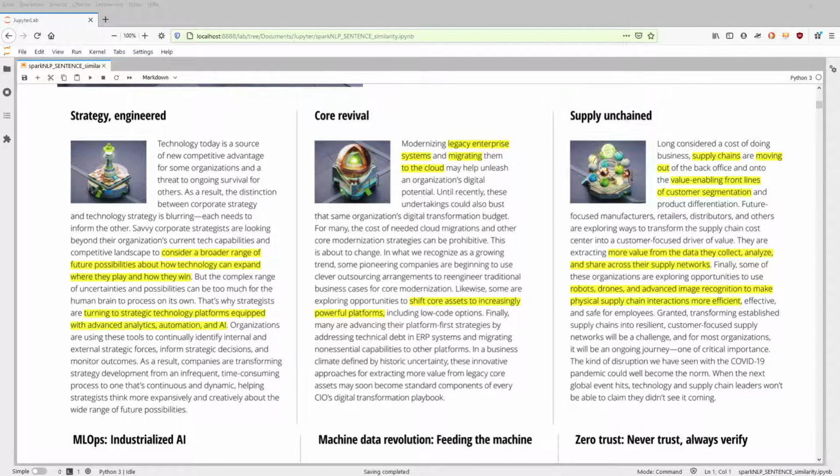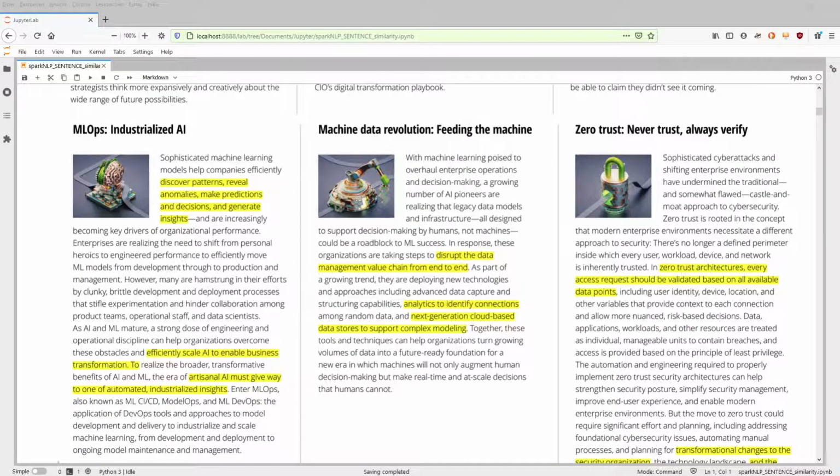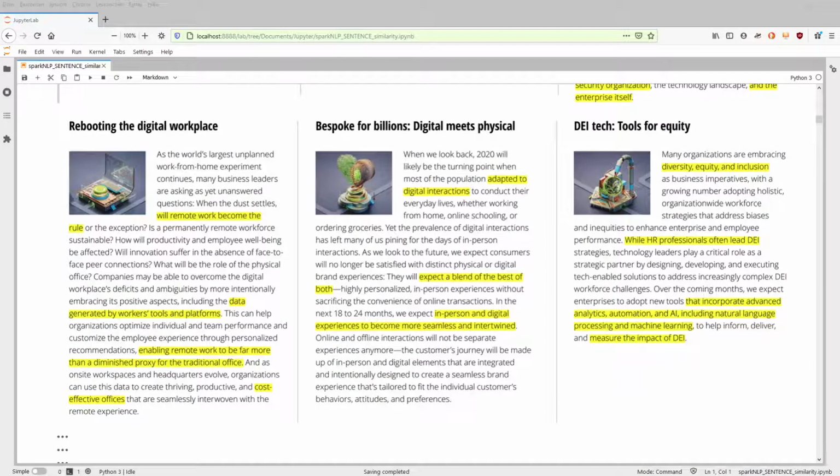Then about shift core assets to powerful platforms, to extract more value from data they collect across their supply networks, industrialized artificial intelligence, disrupted data management value chain from end to end, zero trust architecture, remote work, digital meets physical, digital interaction in everyday life, and diversity, equity, and inclusion. Those 9 topics we try to reproduce with our little artificial intelligence system.